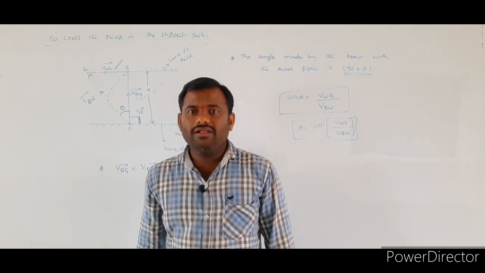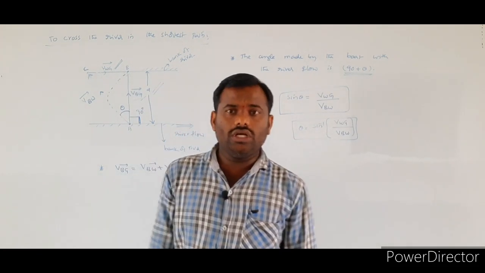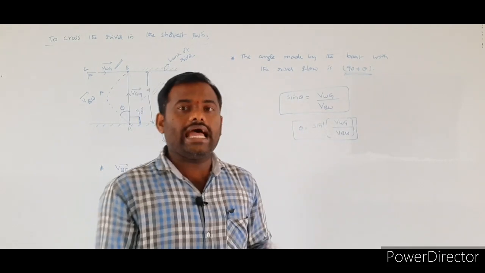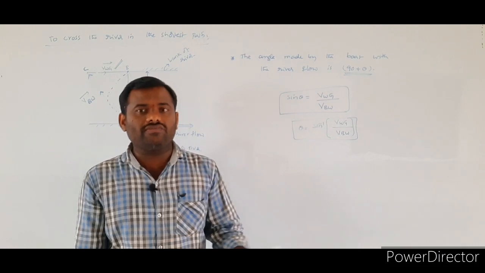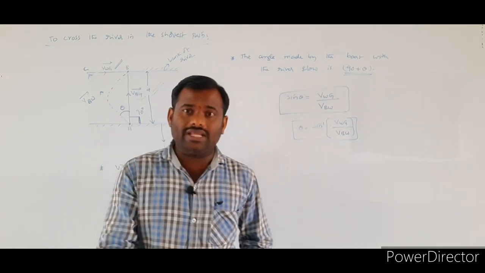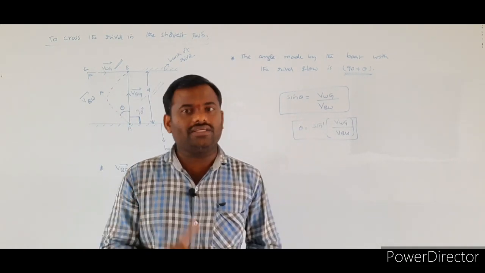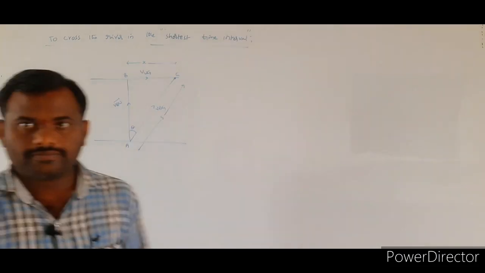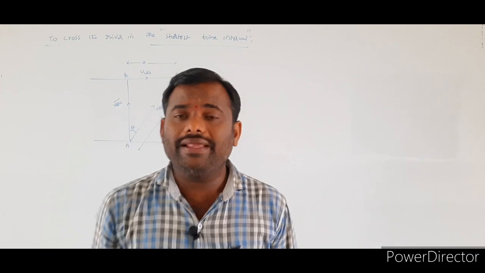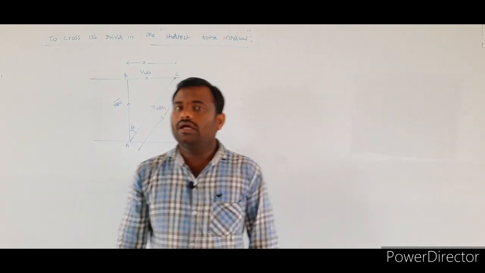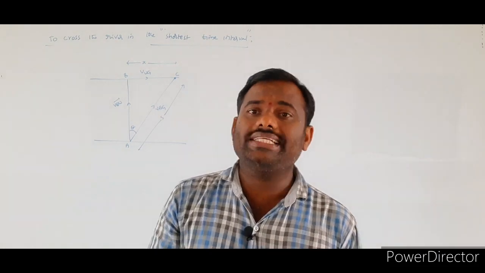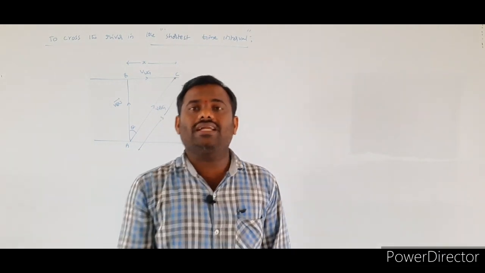They are asking to find the time taken by the boat to cross the river in the shortest path, and also find the angle made by the boat with the river flow while it was crossing the river in the shortest path. This is about the third application. And the last application in the river boat concept is to cross the river in the shortest time interval.